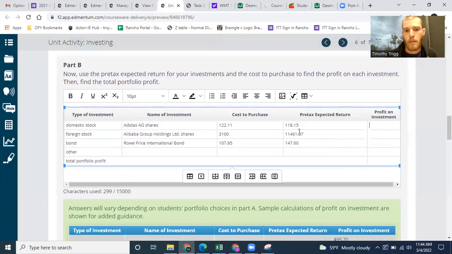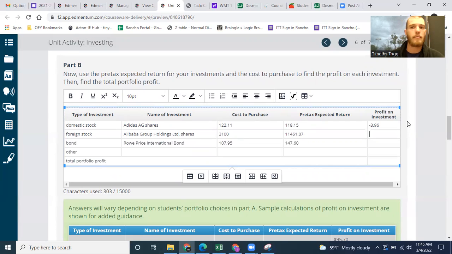Profit on investment. So your profit is a very simple formula. It's however much money you made minus however much money it costs. Okay, so for this first investment, it's actually negative. So your profit here was actually negative. So you would do whatever much money you get return, 118.15 minus 122.11. So I've got negative 3.96. Is that normal? Yes, that's completely normal. Some investments are bad investments and you're going to lose money. That's part of the risk.